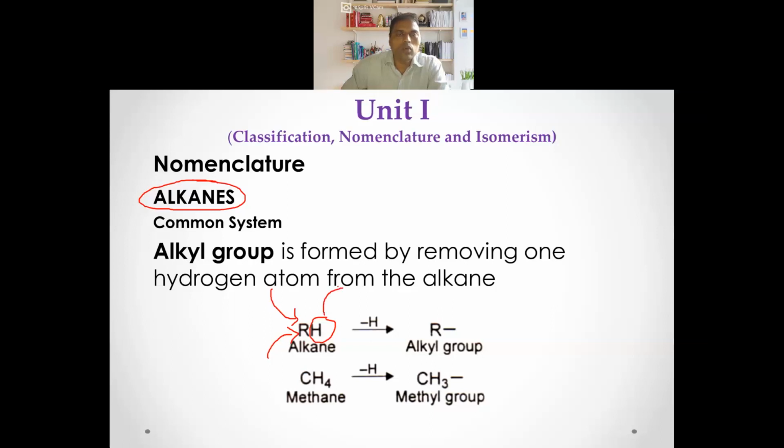You have to remove hydrogen, then it will become an alkyl group. From alkane, you are removing one hydrogen, that is alkyl. Similarly with methane, if you remove one hydrogen from that, it will become a methyl group.